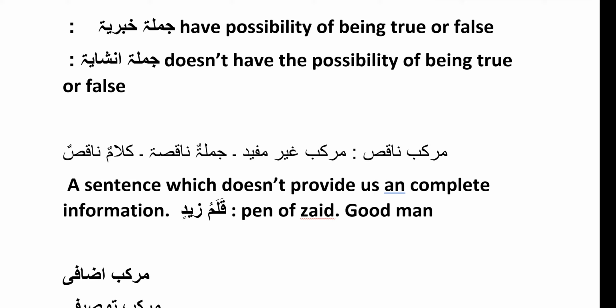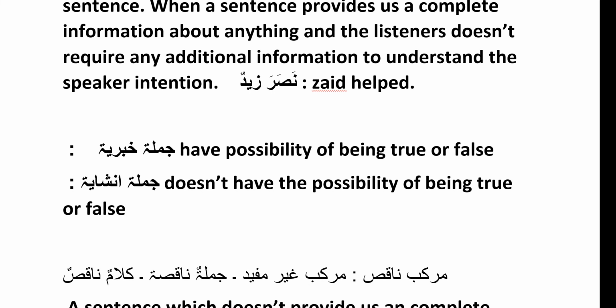Okay, what does being true or false mean? See, jumla khabariya means informative sentence. A complete sentence can be divided into two parts. One is jumla khabariya, which is an informative sentence, and one is jumla insha'iyya. The exact meaning of jumla insha'iyya is not clear, so right now we can say it is a sentence which is not informative. It is a complete sentence but not an informative one, because jumla insha'iyya has up to 10 to 14 types. So that's why I'm not going to explain jumla insha'iyya right now.